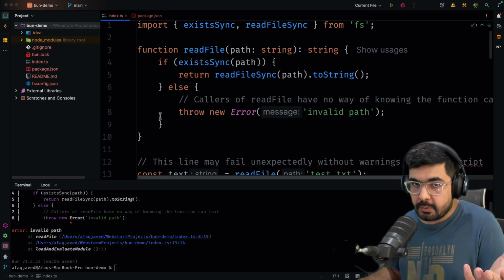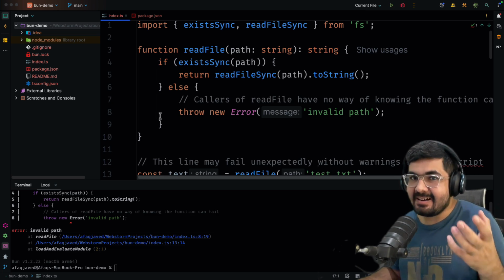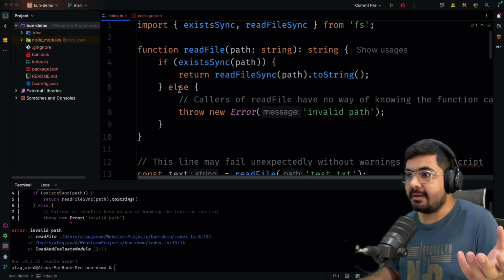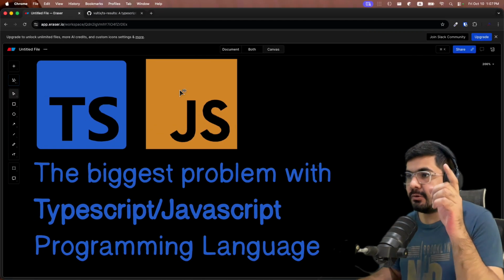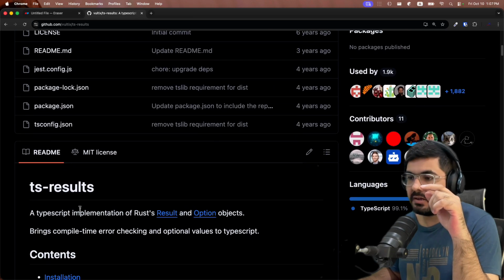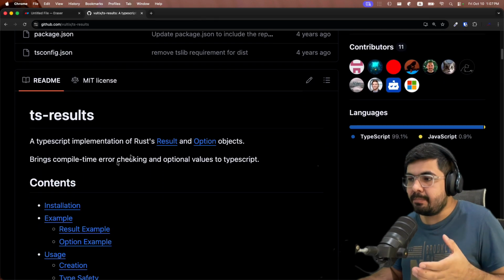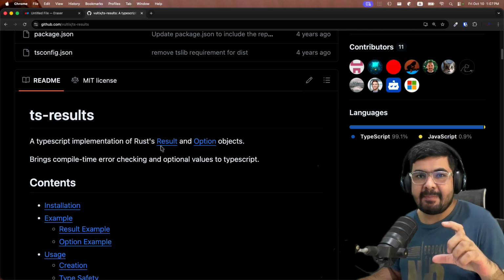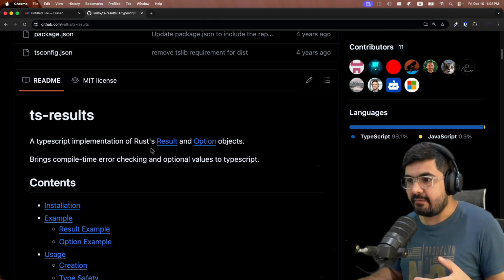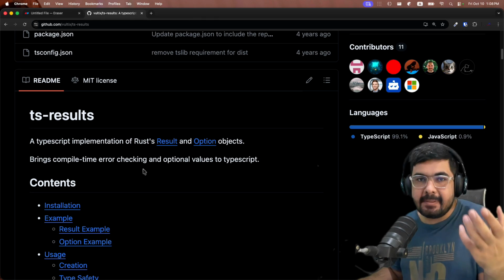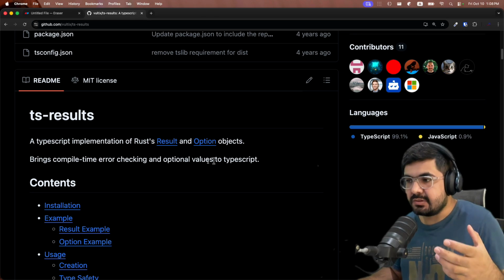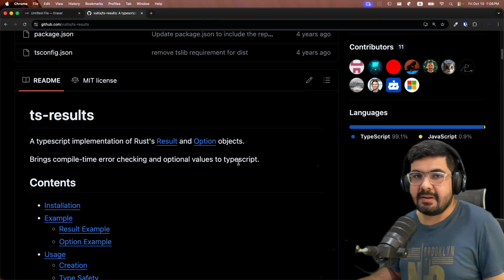But there are ways in which you can build that error handling into your function signatures by using some third party libraries. And one of the libraries which I like the most is, I would say, the TypeScript results library, by which you can implement that result type structure which is present in the Rust programming language. And this is where you can bring compile time error checking and optional values into TypeScript. Let me explain by an example.